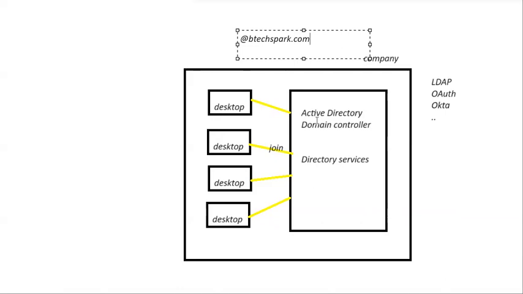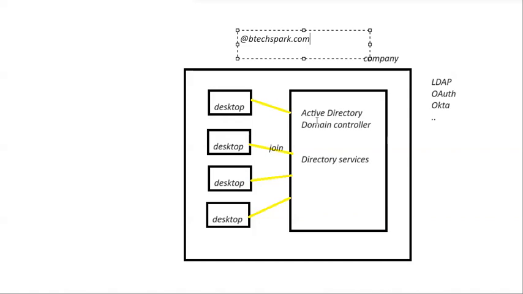Whenever you try to log into your desktop, this Active Directory comes into the picture. Since these desktops are connected to Active Directory or domain controller, whenever you try to log into any company desktop, your login will be validated by this Active Directory or domain controller.